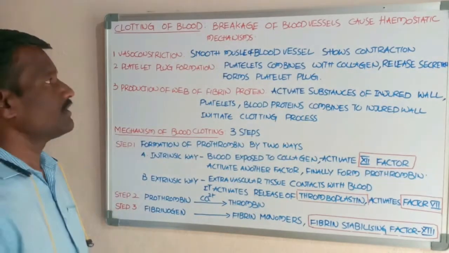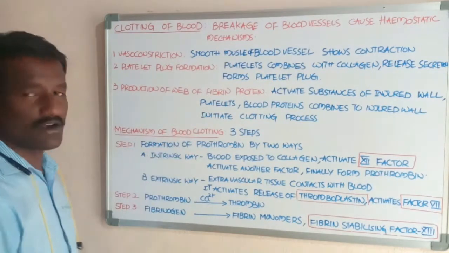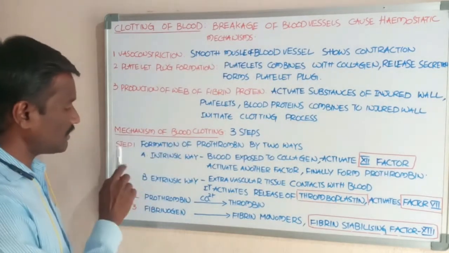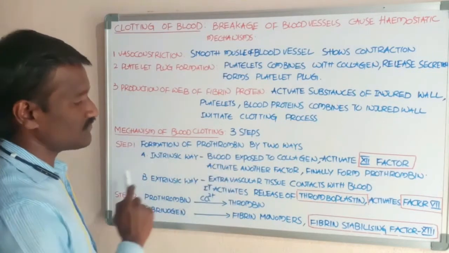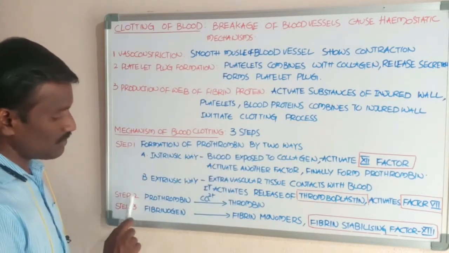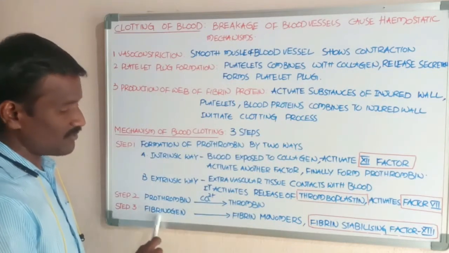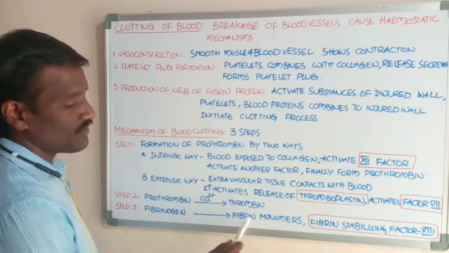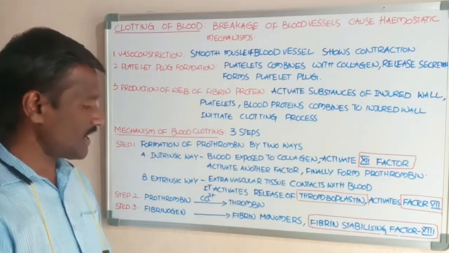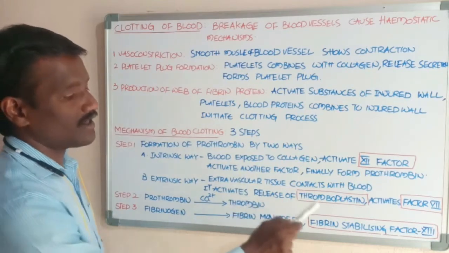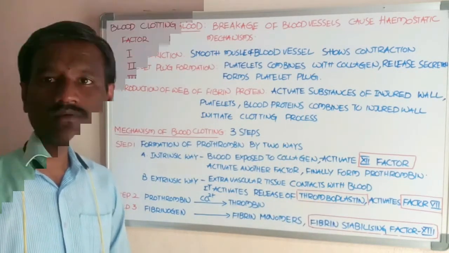Okay, students, this is about the clotting of the blood and the mechanism of blood clotting, explained in 3 steps. In step 1, prothrombin activator is formed, in step 2, prothrombin converts into thrombin, and in step 3, fibrinogen is converted into fibrin fibers, with the help of thrombin and the fibrin stabilizing factor.